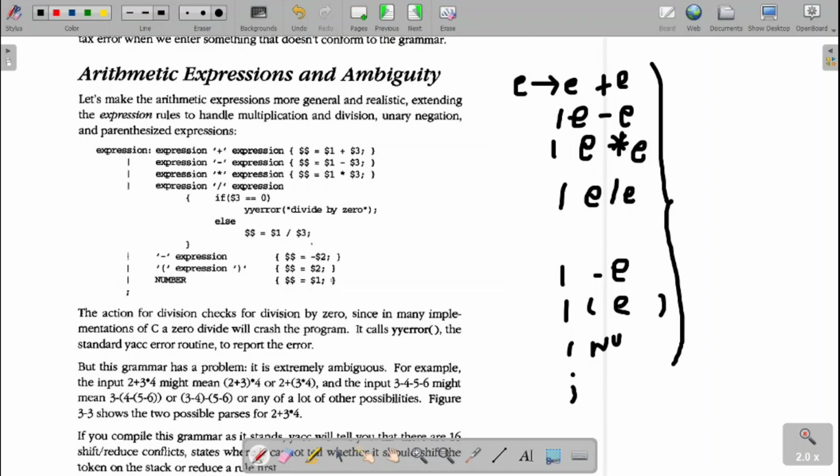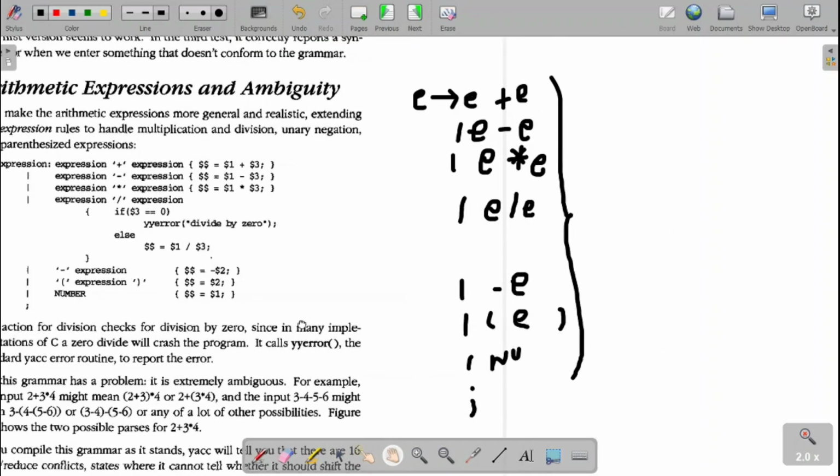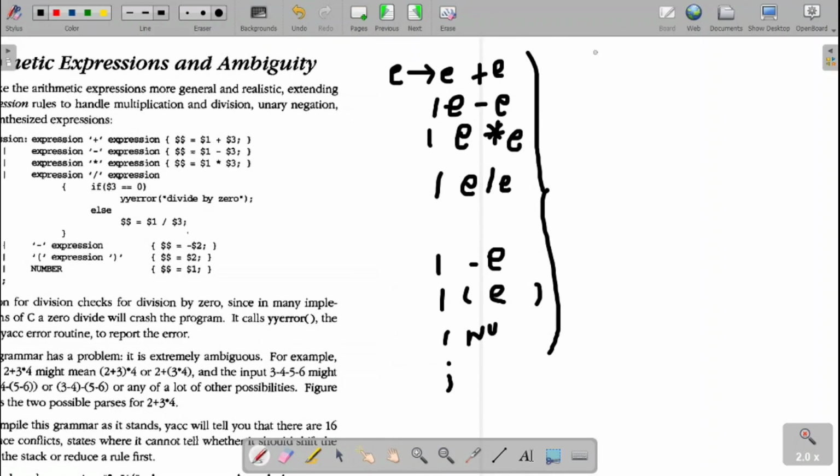So now I need to solve this expression. This is the grammar I use. When we call the grammar ambiguous grammar, for a definite input, let the input be 2 plus 3 star 5.